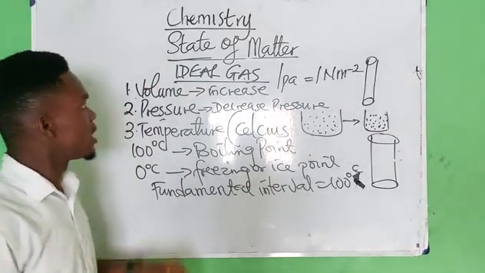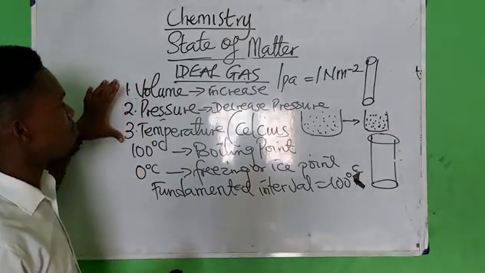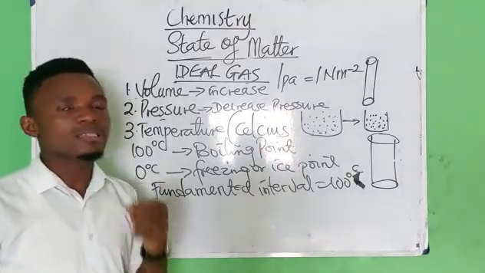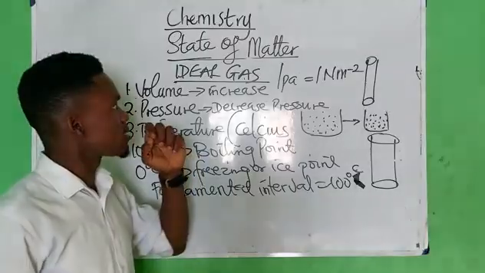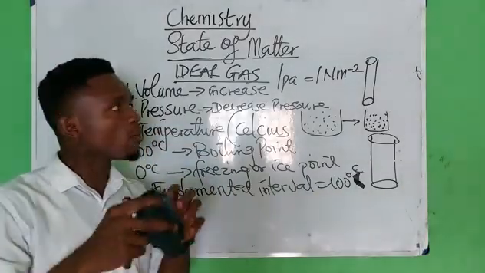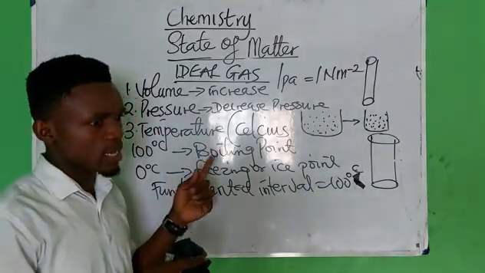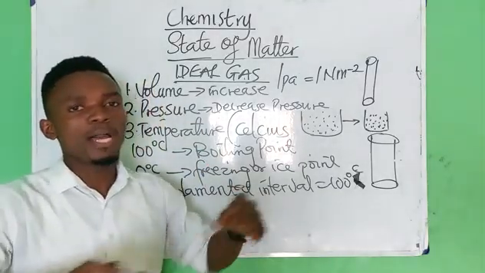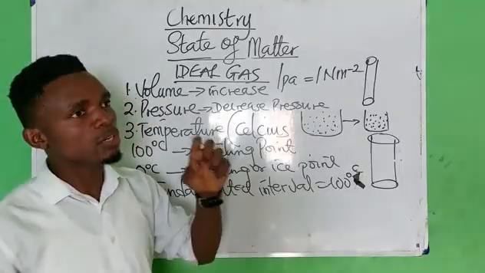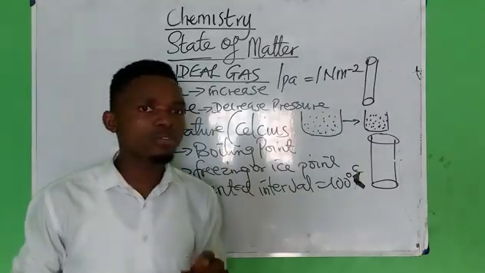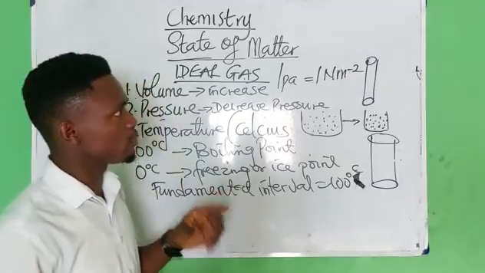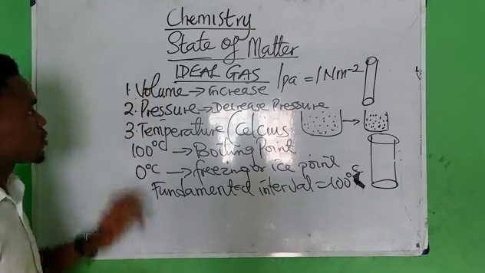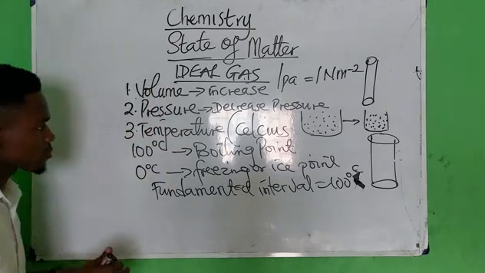Before I gave you this, I would have given you the meaning of gas. What is a gas? Gas is a substance that has the ability to expand in order to fill the container in which it is found uniformly. Yes, I think I gave this before, but I thought I did not, and I just remembered. So please take note of these variables. They are very, very important.